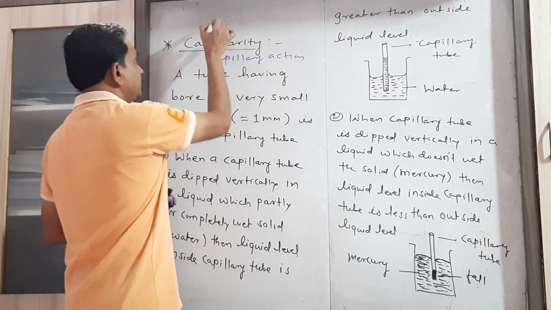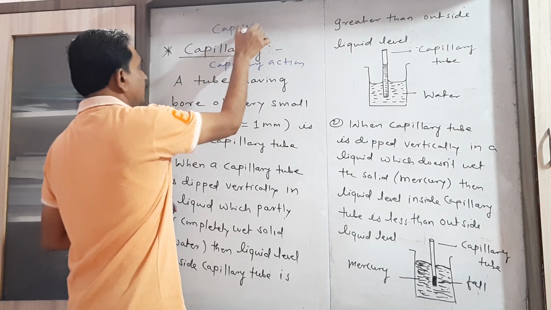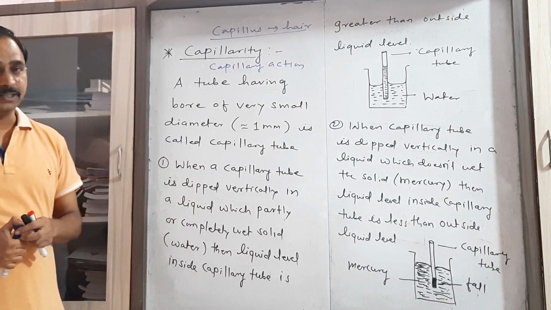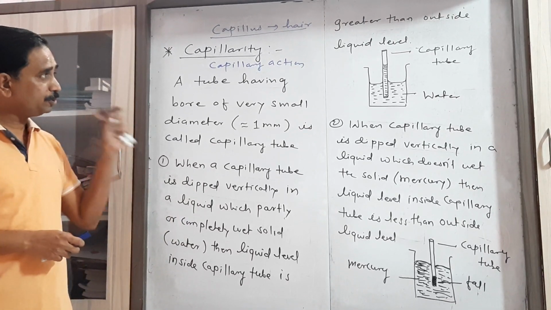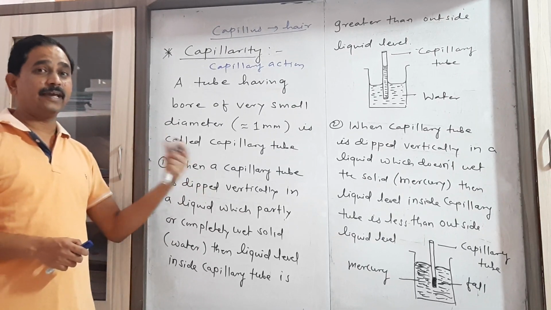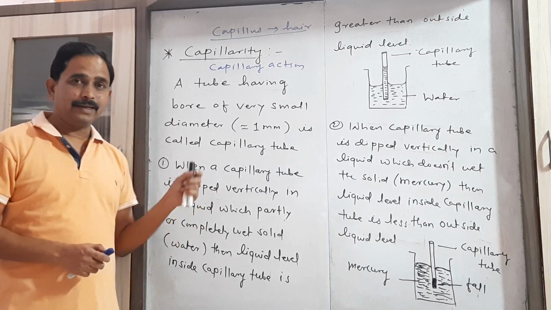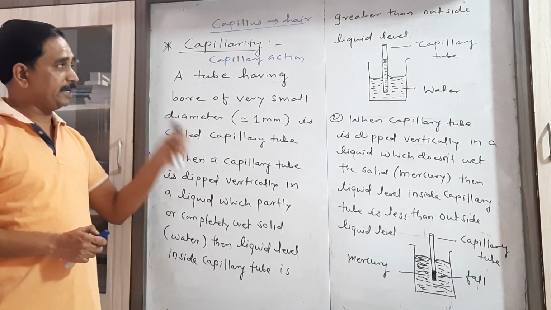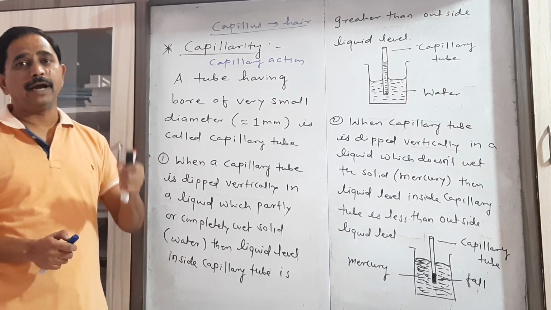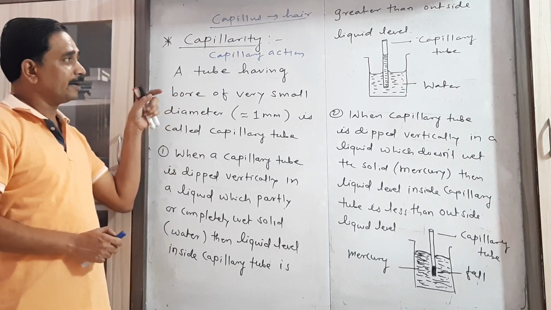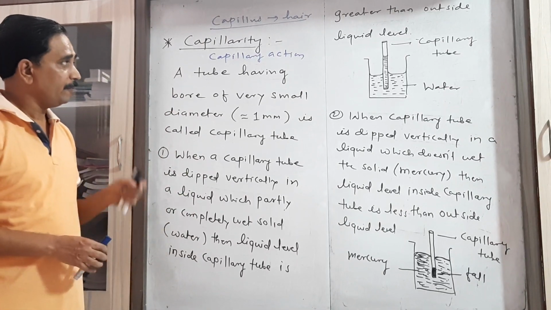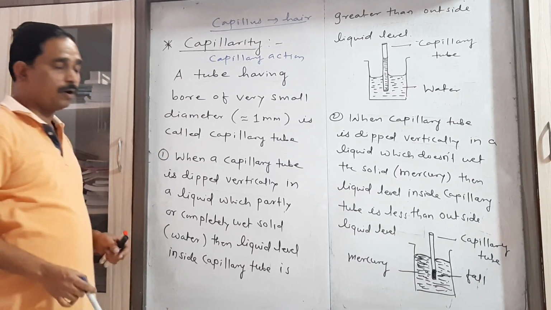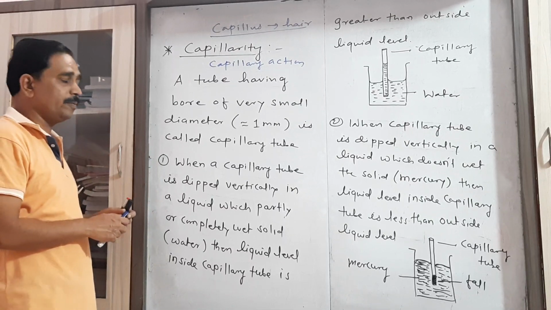Now actually, capillus is a Latin word which means hair. It means a tube whose bore is as fine as hair. All of you know that hair has very small bores, that is, holes. But practically it is inconvenient to observe such minute holes. So for our convenience in practical use, we generally define a capillary tube as a tube having a bore of very small diameter. Bore means hole.